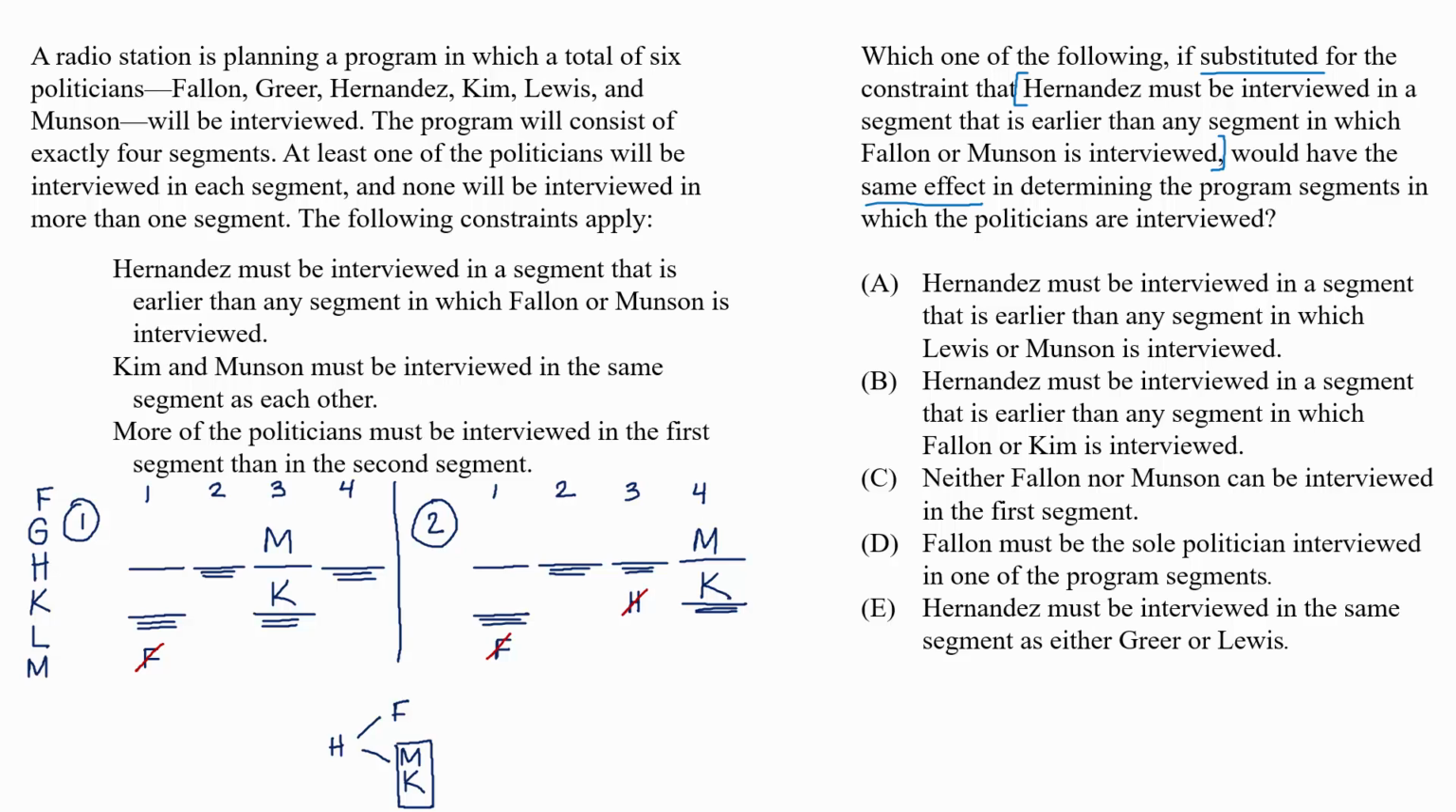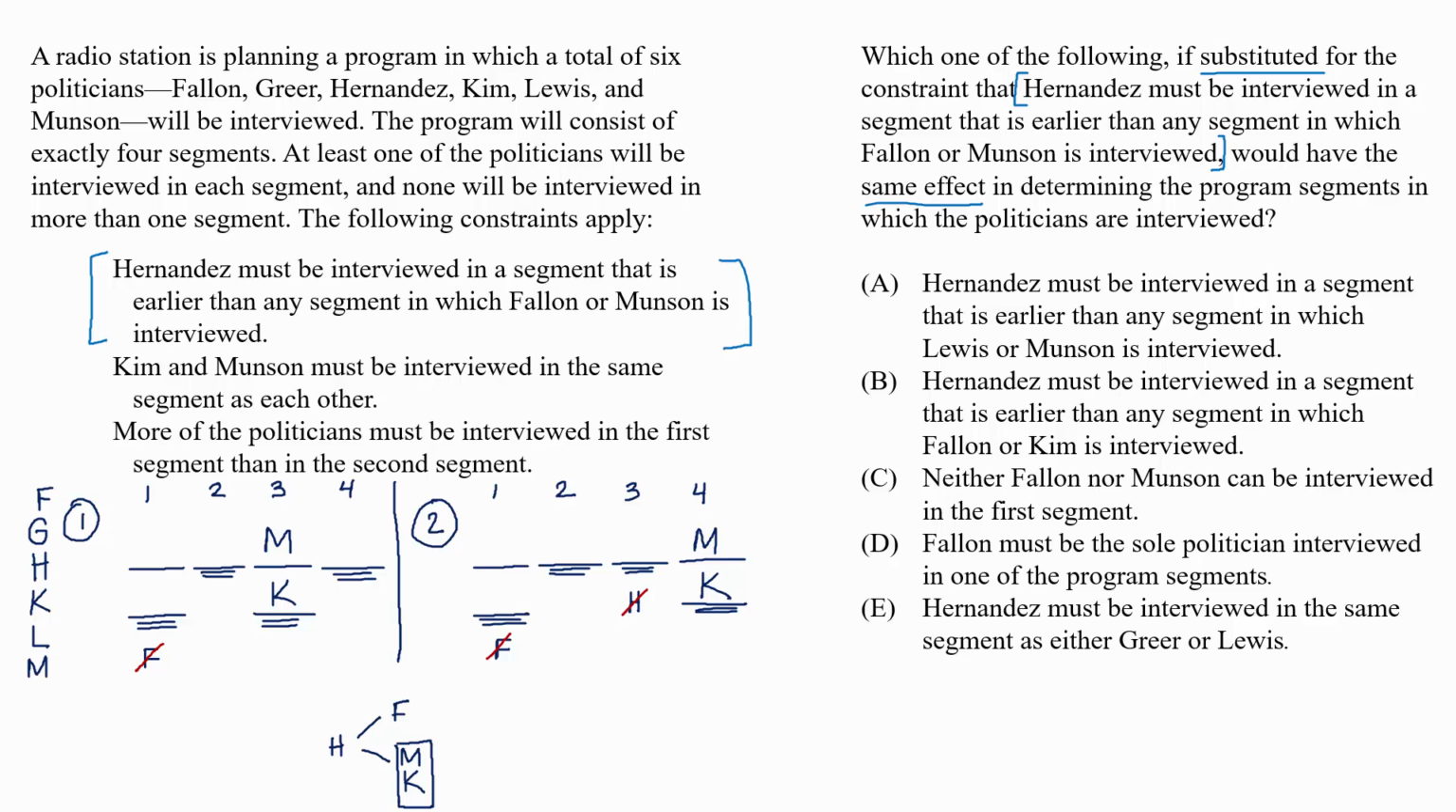This type of question can be challenging, and sometimes students opt to skip them entirely because they can often be time consuming. We're looking for a rule in the choices that could replace rule number one and have the exact same effect. We'd see the same deductions, no more deductions, and no fewer deductions than what we originally got. So let's revisit rule number one.